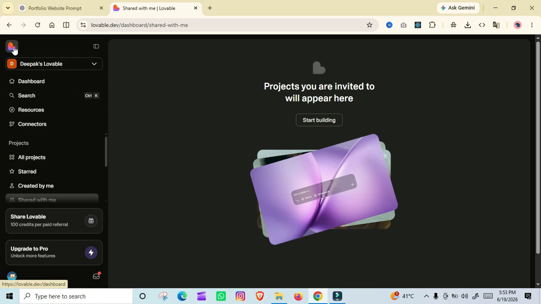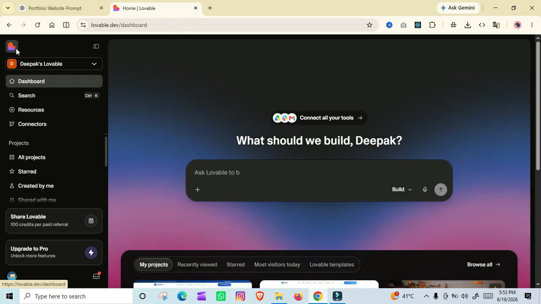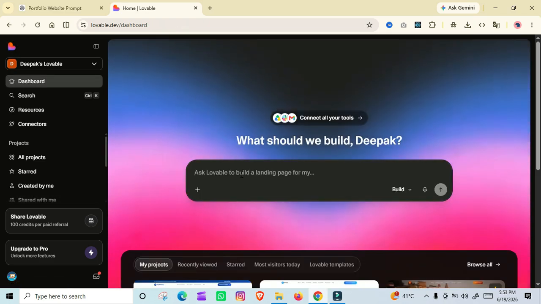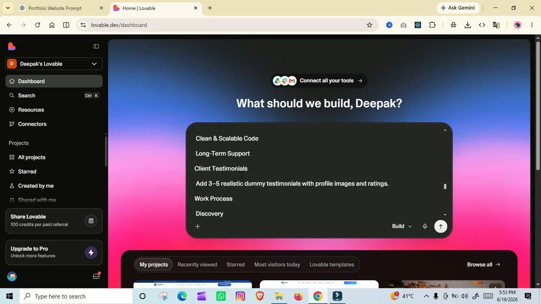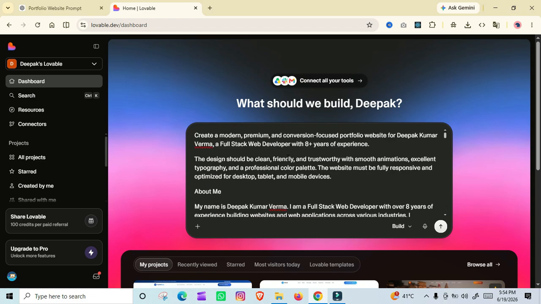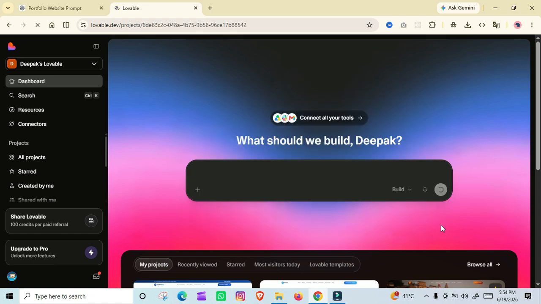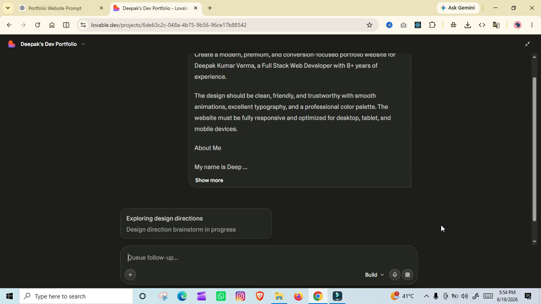Now I am going to visit Lovable's dashboard by clicking on this heart icon, and in the input field I am going to paste my Lovable friendly command. Okay, after entering the prompt, we have to click on this little arrow button. I am going to click on it. Great guys, now Lovable has started creating your website. It will take some time to get it finalized. Till then we have to wait and watch.